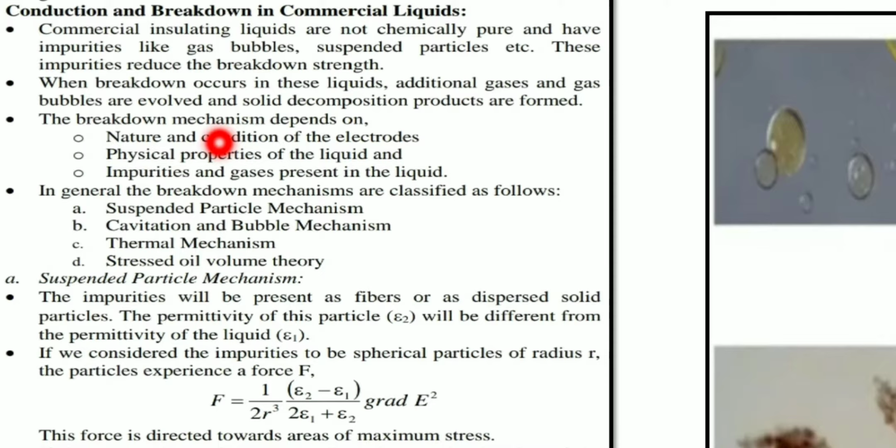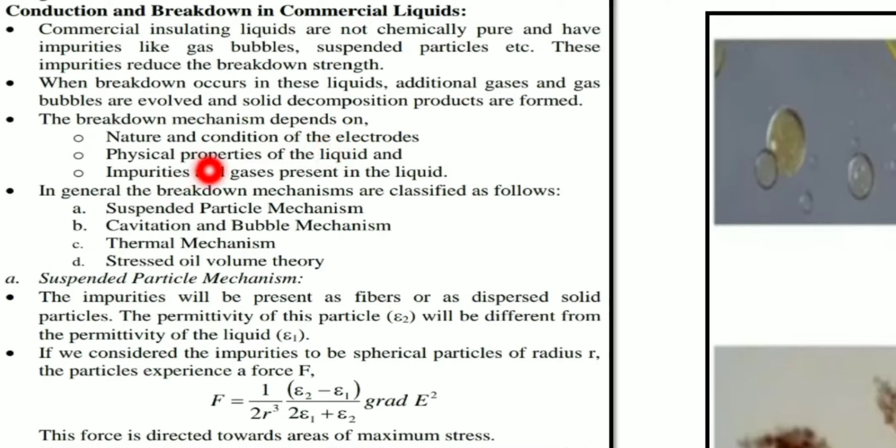That is very important. The surface of the electrode should be free from dust particles. It should be very smooth in nature. That also determines the breakdown mechanism. Keep it in mind, the first factor is the nature and condition of the electrodes.